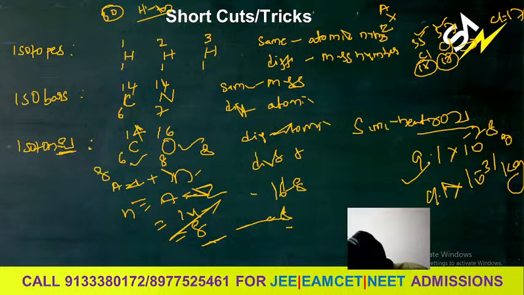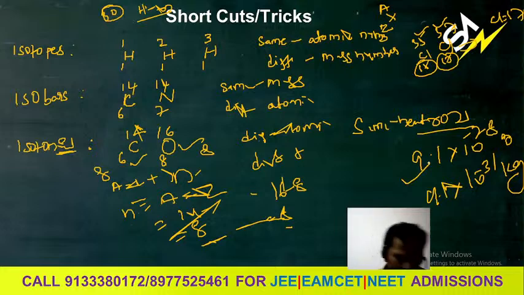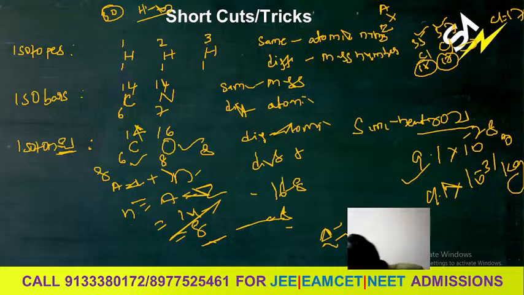Okay, then go for some of the atomic models. You already know this. What are the atomic models? J.J. Thomson model, Rutherford model, alpha ray scattering. You don't need to learn about the Bohr model. The quantum mechanical model is very, very important. I will explain about this topic.